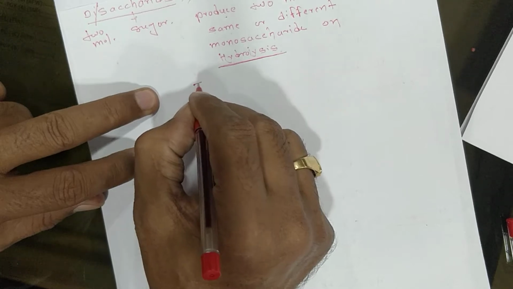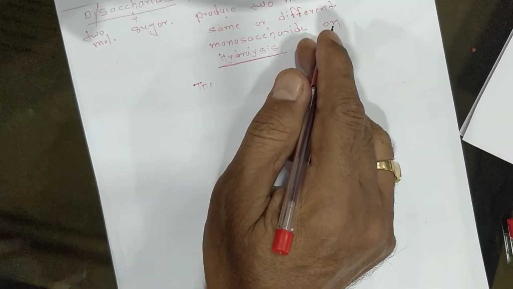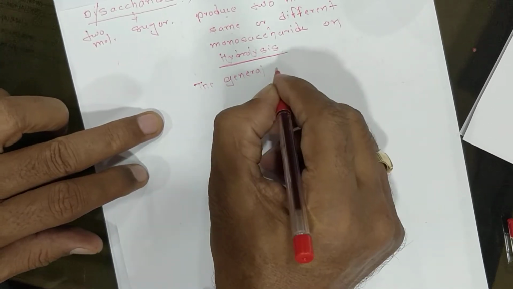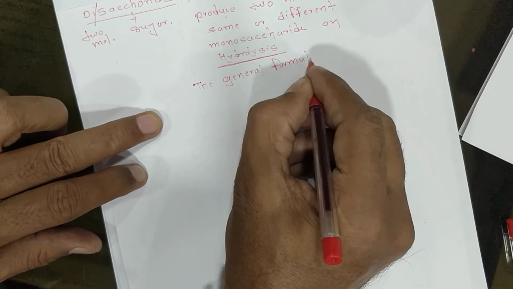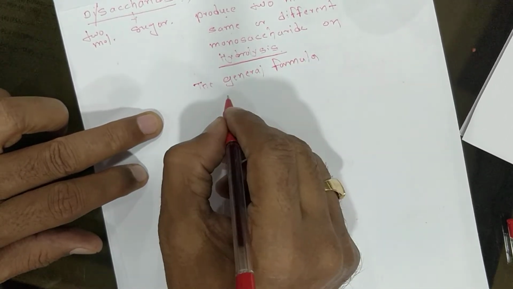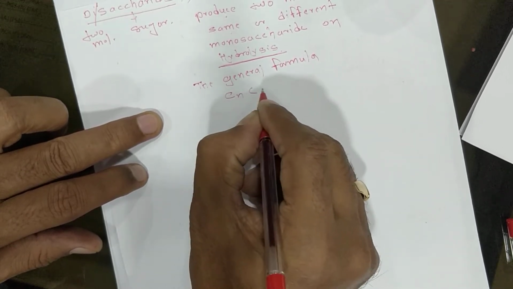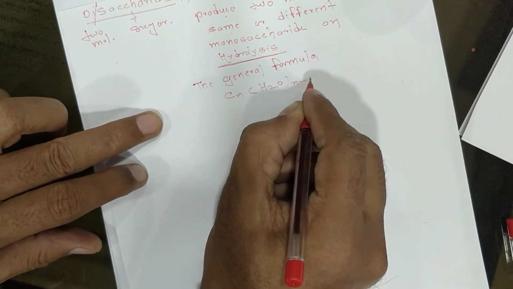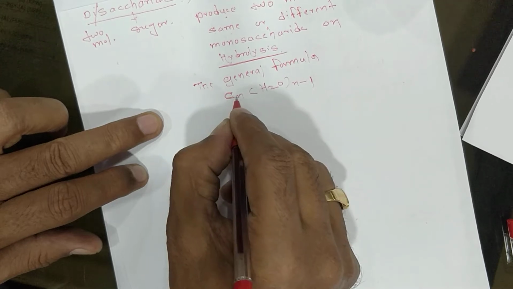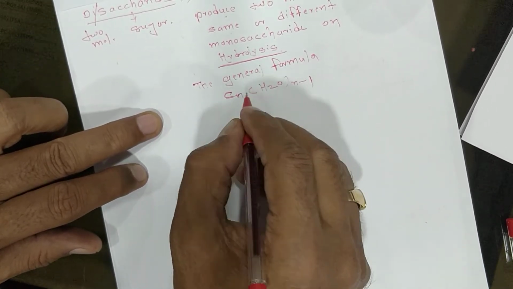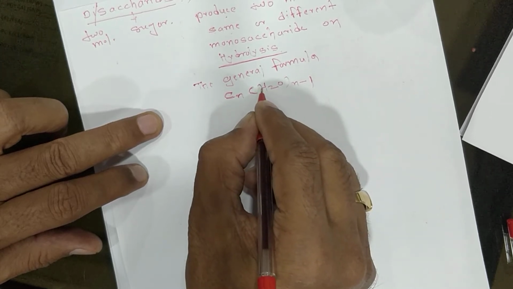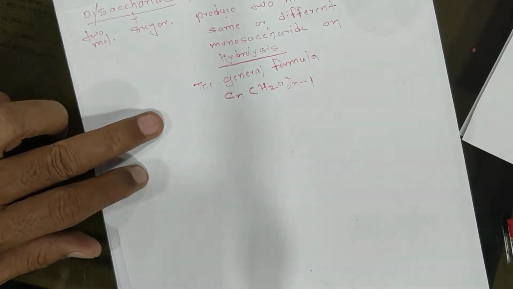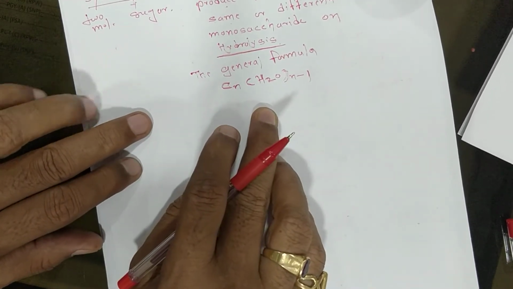Now the general formula: Cn(H2O)n−1. Cn, n is the number of times, in the bracket water, H2O molecule, bracket close, n minus 1. It's the general formula.